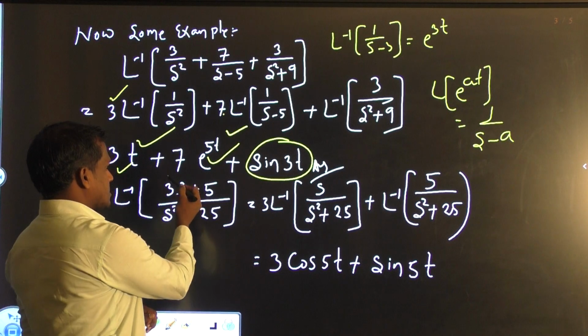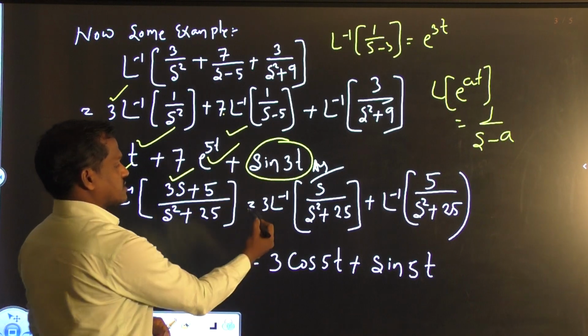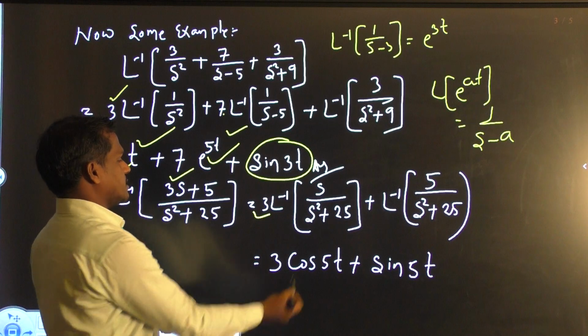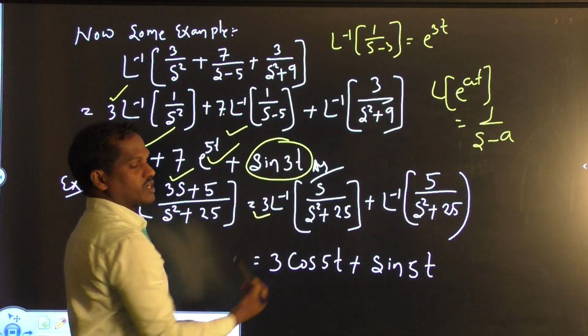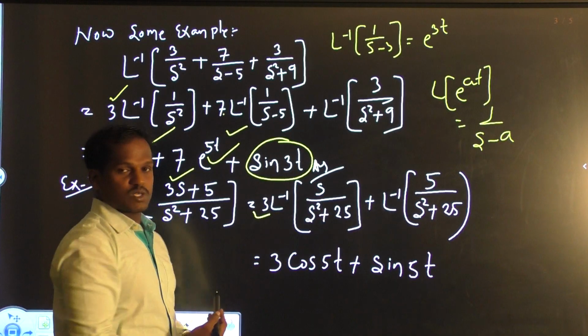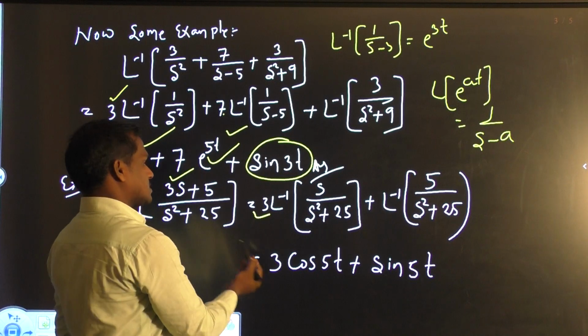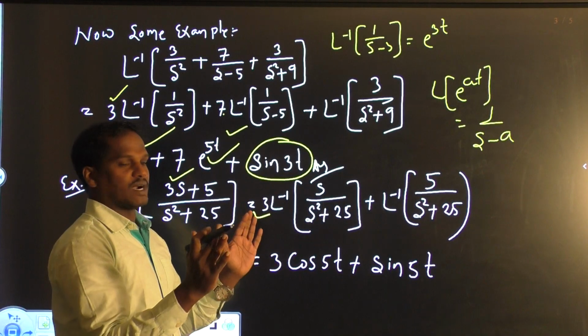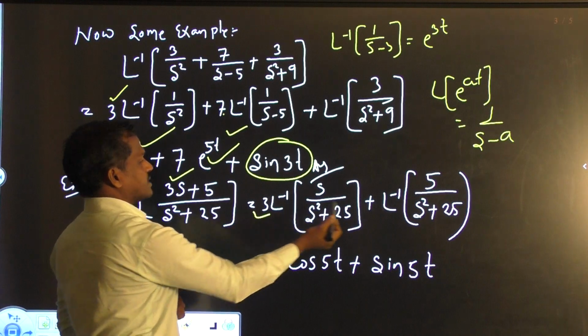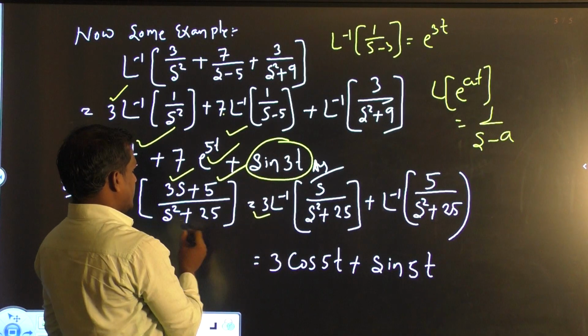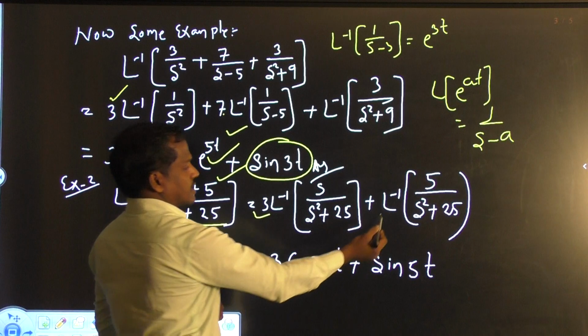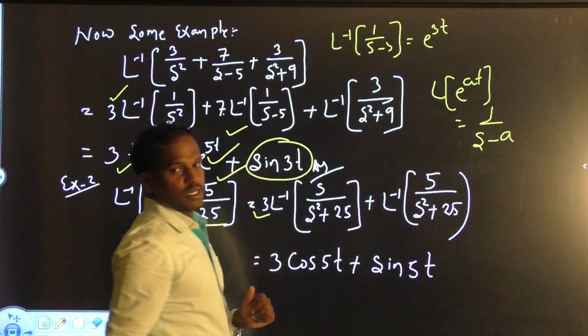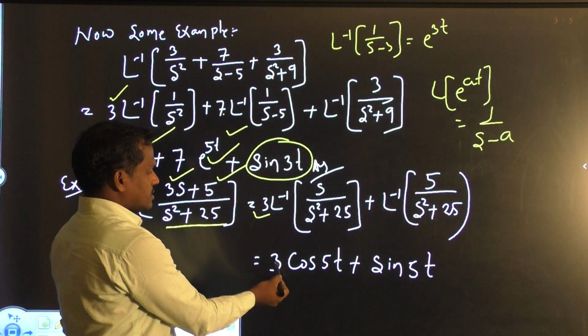This can be written with 3 as the constant value; we can take that outside. What do we get? 3 times Laplace inverse of s by s square plus 25, plus, taking the other part, Laplace inverse of 5 by s square plus 25. 3 is the constant value.